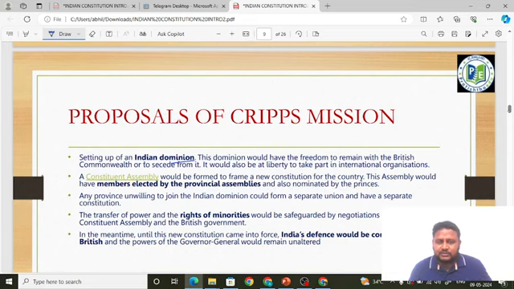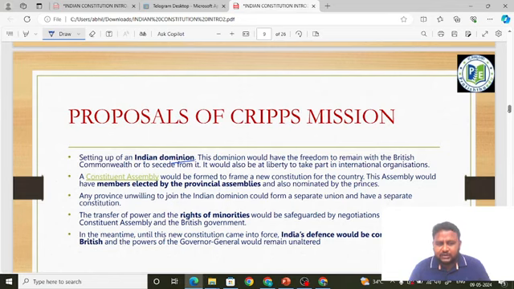That is the British Commonwealth. So this Indian dominion could join the British Commonwealth or secede from it. The word secede means you can come out of it, you can leave that association. Suppose there is one state in a country, and the state wants to come out of that country and become an independent country. That is the meaning of secession. Understood, friends? Cede means it will join, secede means it will remove. That is the meaning of secede.